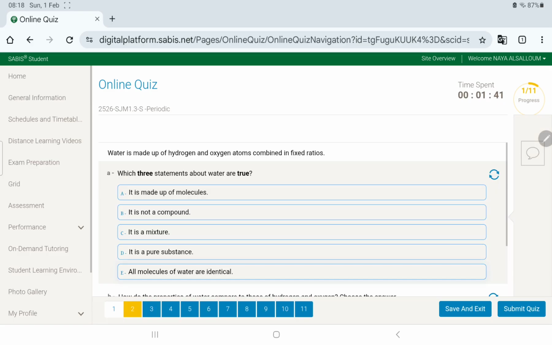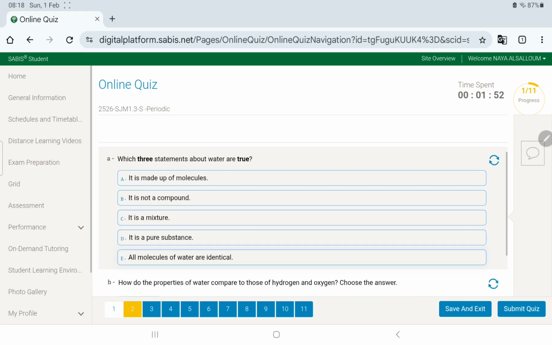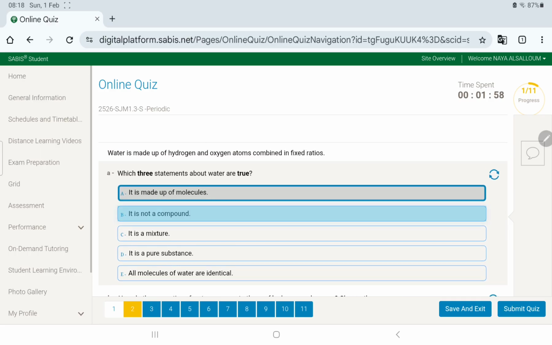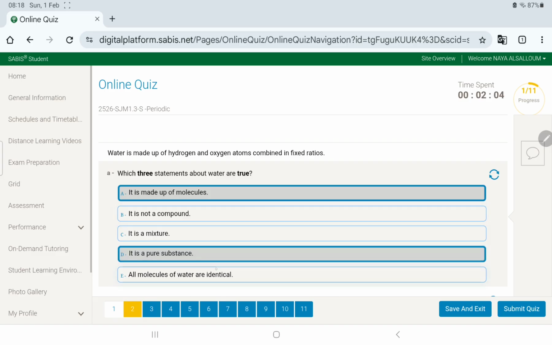Question 2 says, water is made up of hydrogen and oxygen atoms combined in fixed ratios. Which statements are true about water? Now, it is made up of molecules, obviously. What do you mean it's not a compound? We just said it is, right? And it's a pure substance. Now we have those two. It is a mixture or all molecules are identical.